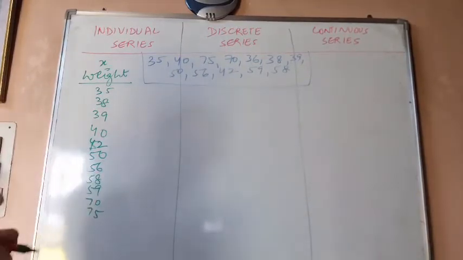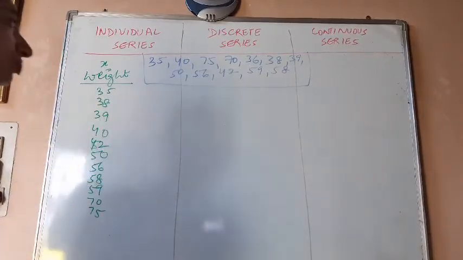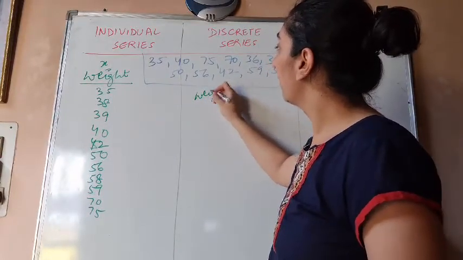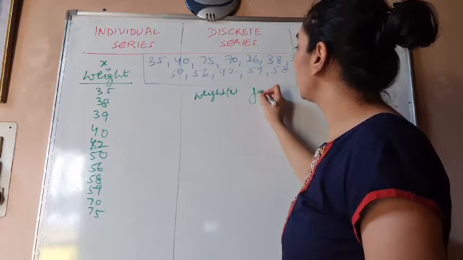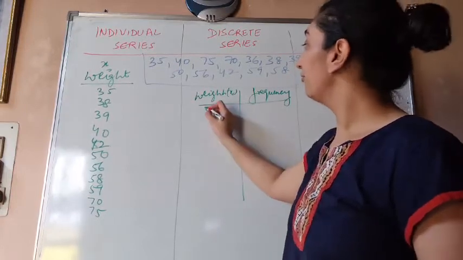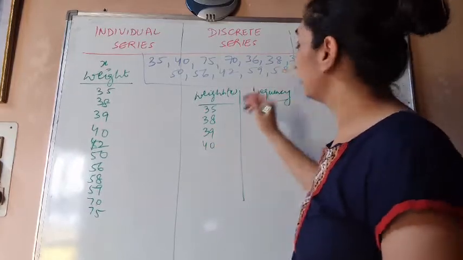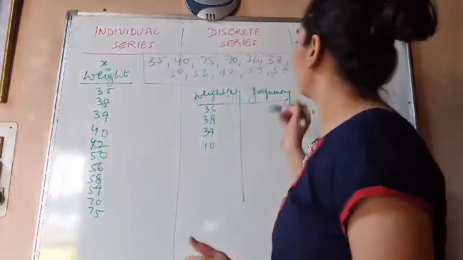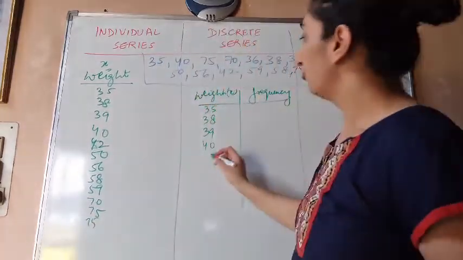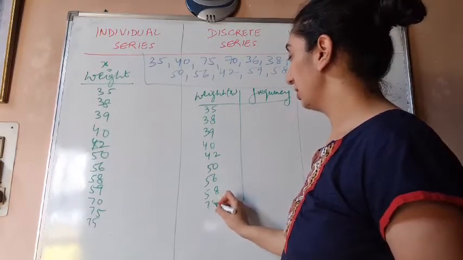That's it. Coming to discrete series. Now when we make a frequency of this series, it is called a discrete series, right? Then I take weight and I take frequency, or I call it F. So we have weight 35, 38, 39, 40. Let's say 75 is written twice. So I'll write down 75 again here. 40, 42, 50, 56, 58, let's say 75.